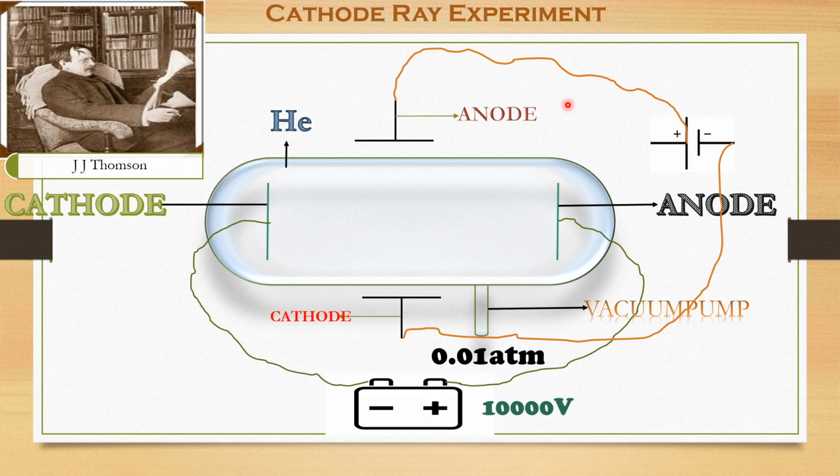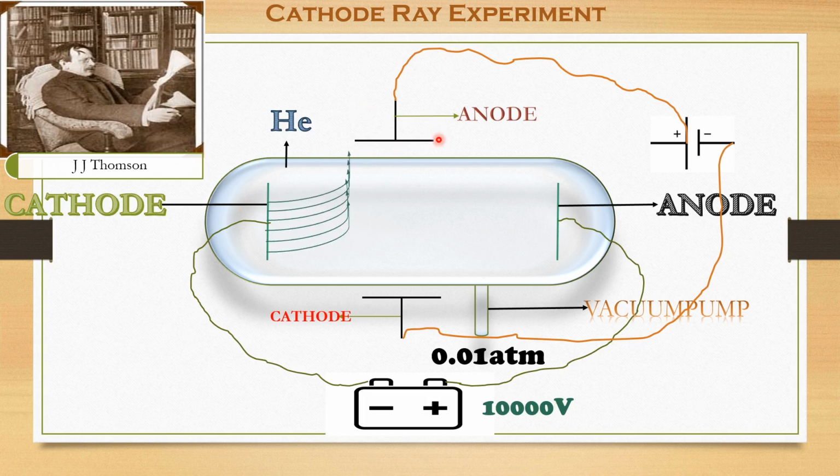As we already know, the rays were moving from cathode to anode in a straight line. The moment he connected these two external electrodes, what he observed is that instead of traveling in a straight line, the rays started bending towards the anode. Try to understand here. Anode means positively charged. This electrode is completely positively charged, and these rays are attracted towards this electrode.